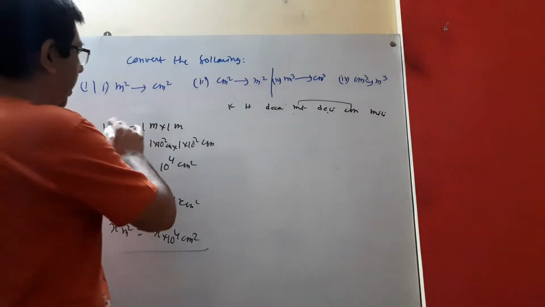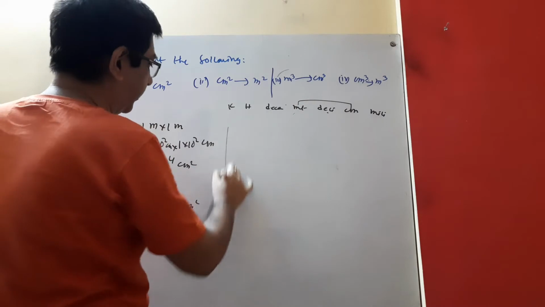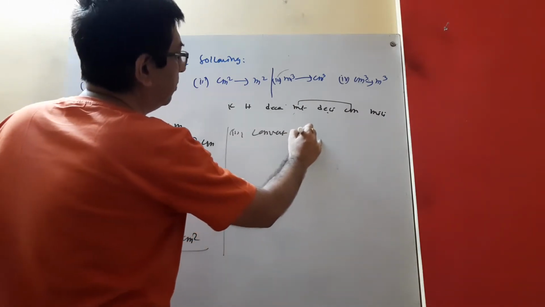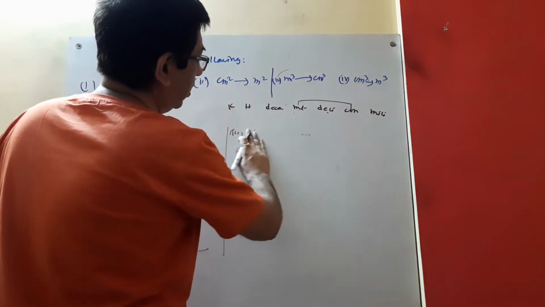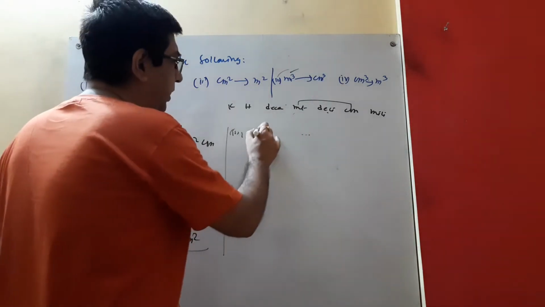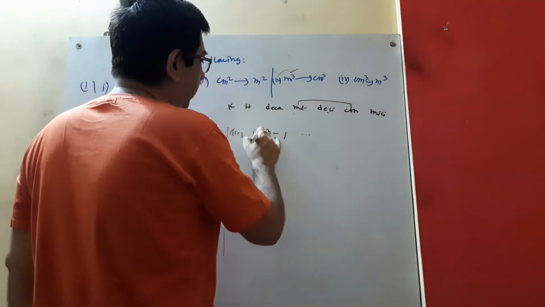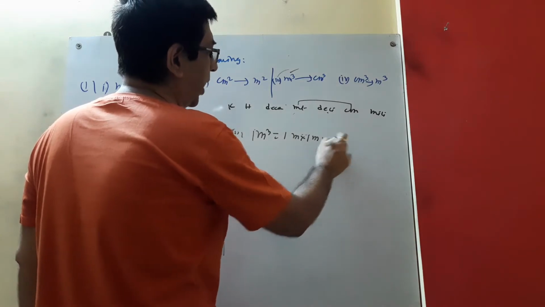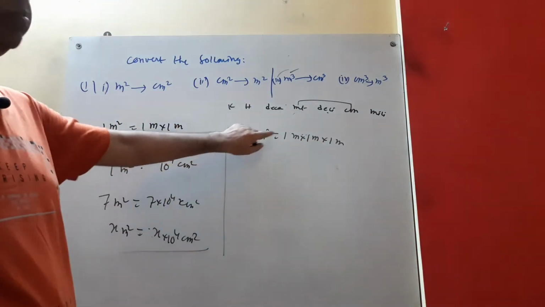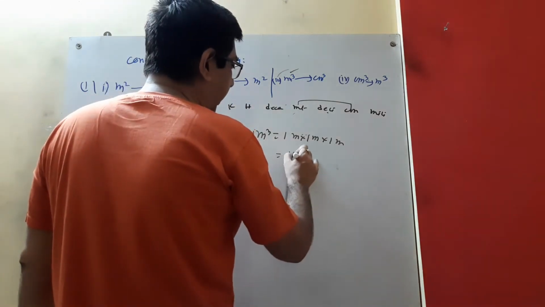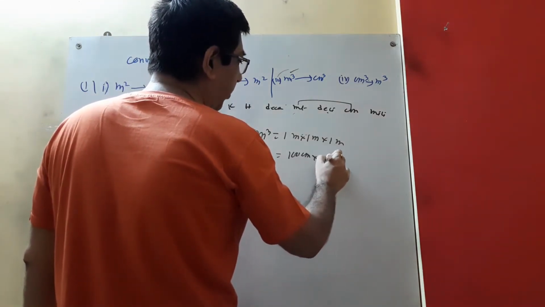Now number 3, conversion of meter cube to centimeter cube. What is meter cube? 1 meter cube is 1 meter into 1 meter into 1 meter. Why am I writing it 3 times? Because it is meter cube. 1 meter means 100 centimeter, so each is 100 centimeter.